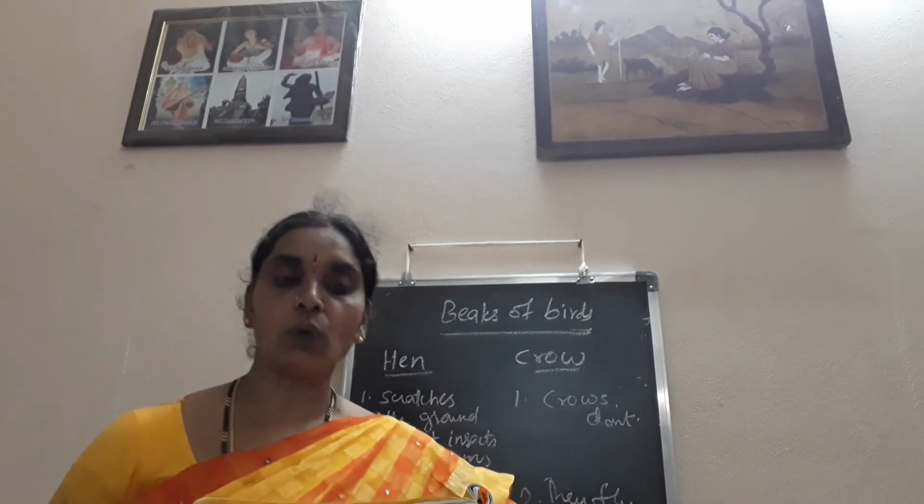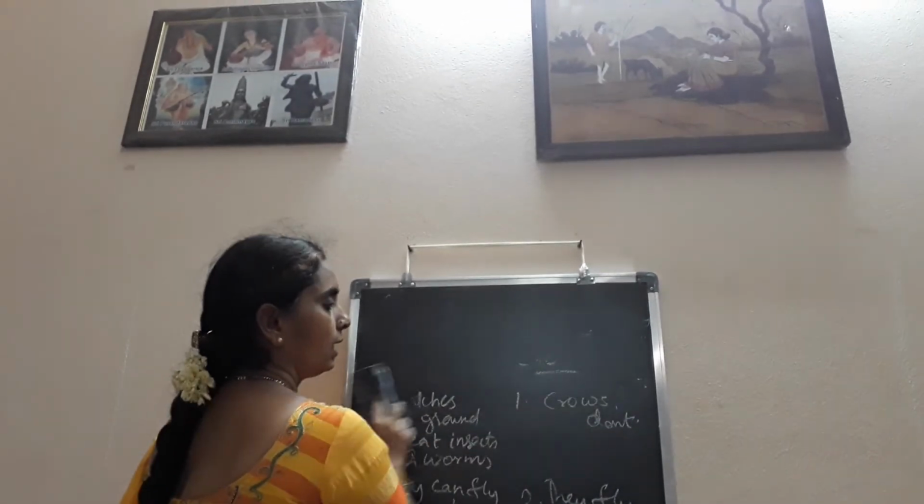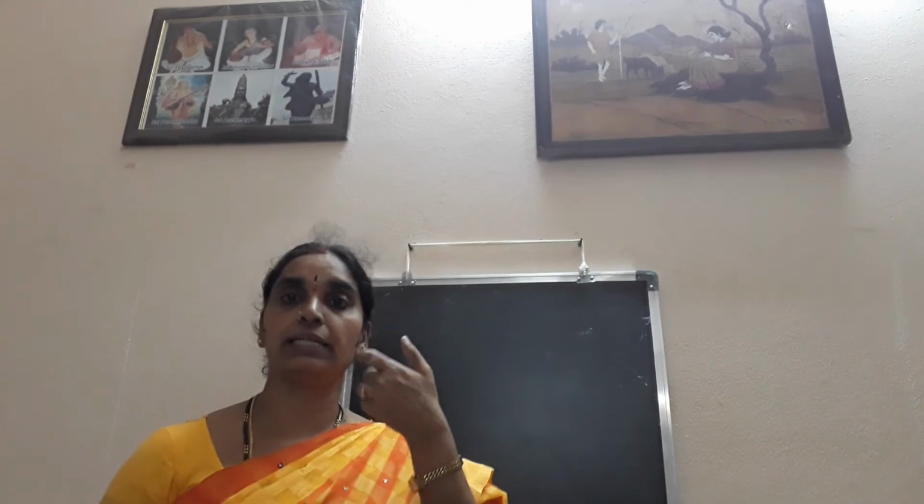Next, coming to the, how does the frog get its food? You know it. Frog uses the tongue to take the food. It drags its tongue far apart with its sticky tongue, and when insects come near it, it drags its tongue and the insect sticks to its tongue and it swallows it. In the similar pattern, the lizard also takes the insects into its mouth. Next, lizard also the same thing I told you, and the frog and the lizard's way of taking in food. How do these animals use their tongue? They take the food with its sticky tongue. Yes.